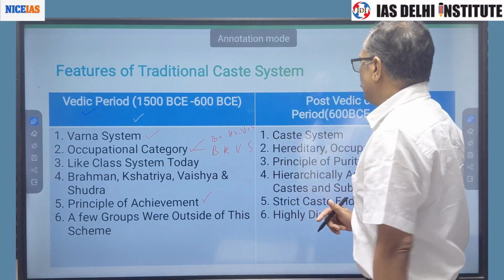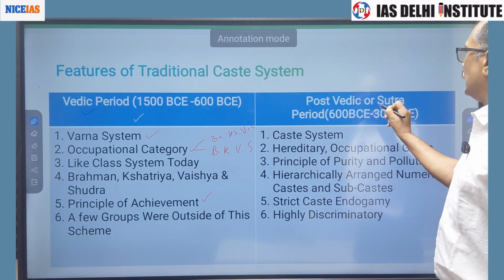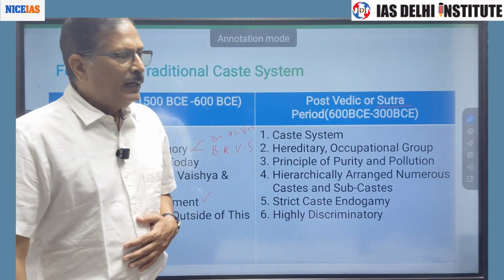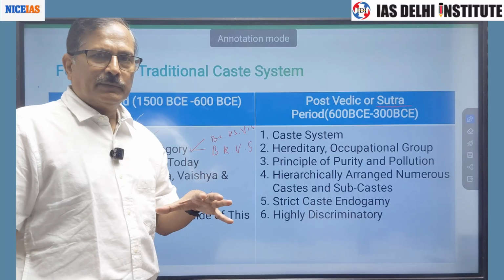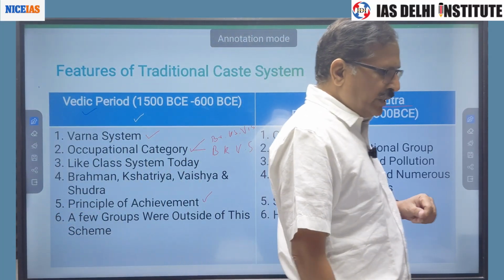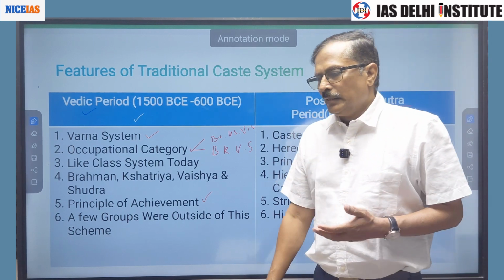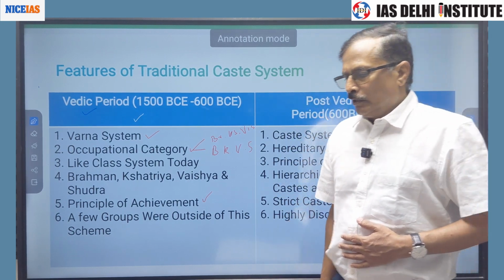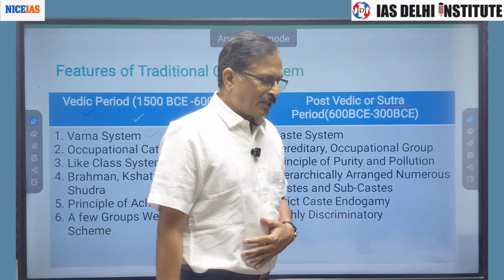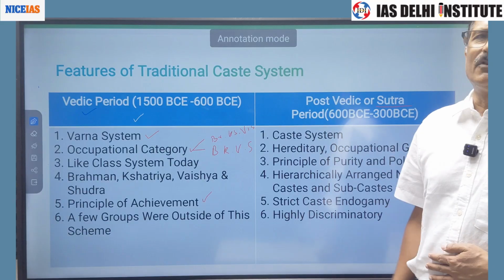But in the post-Vedic period, which is also known as the Sutra period, the Varna system became rigid. Varna got a divine origin theory, like you might have heard: Brahmins emerged from the mouth, Kshatriyas from the arm, Vaishyas from the thighs, and Shudras from the feet.